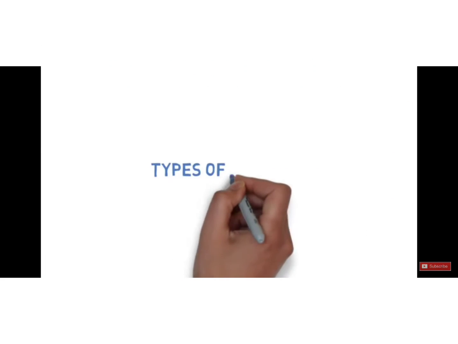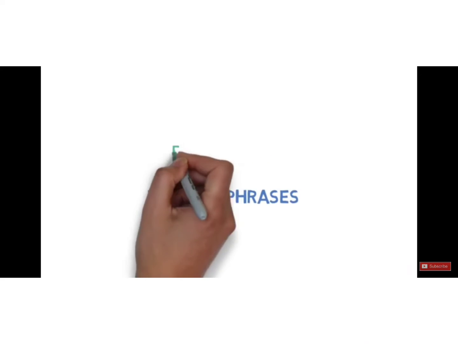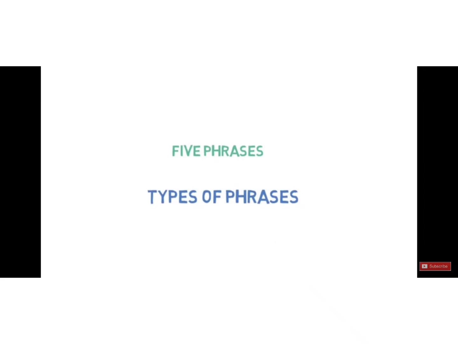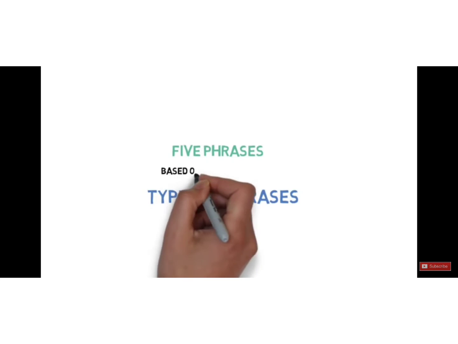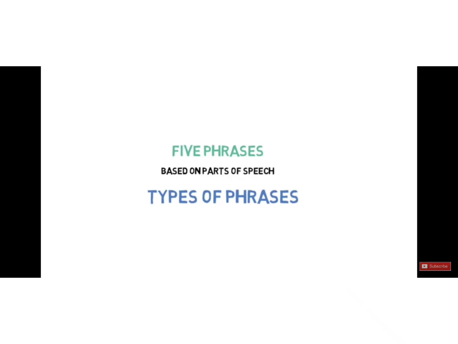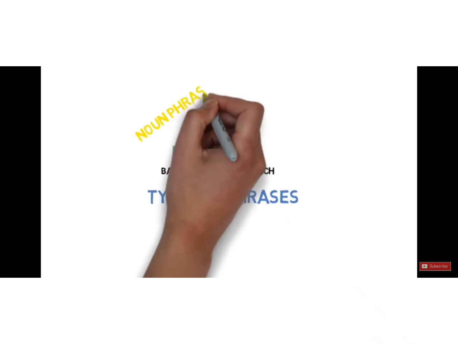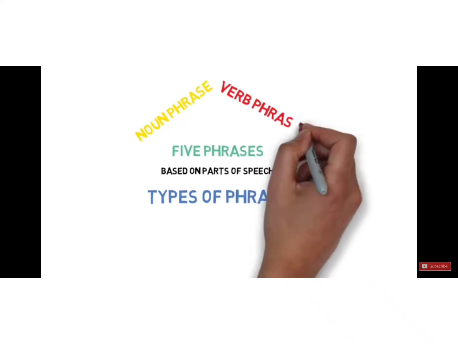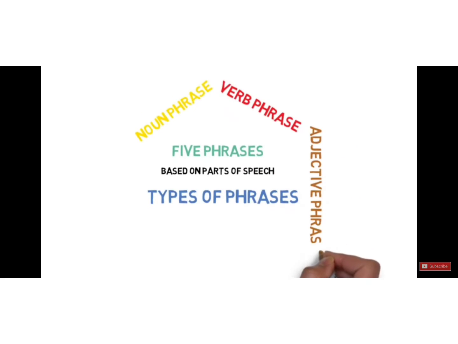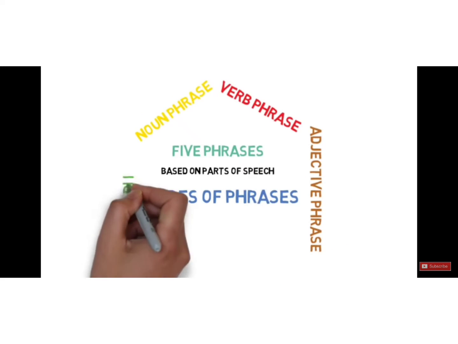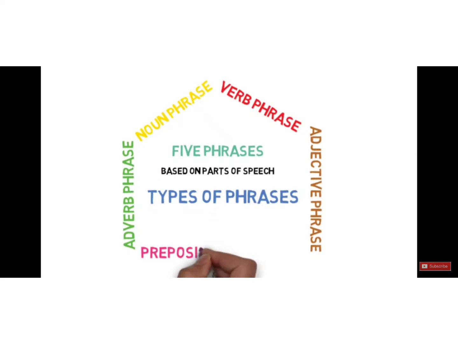Let's discuss types of phrases. There are 5 phrases. These are based on 5 different parts of speech. Let's discuss them one by one. Number 1, noun phrase. Second, verb phrase. Then adjective phrase, adverb phrase, and prepositional phrase.